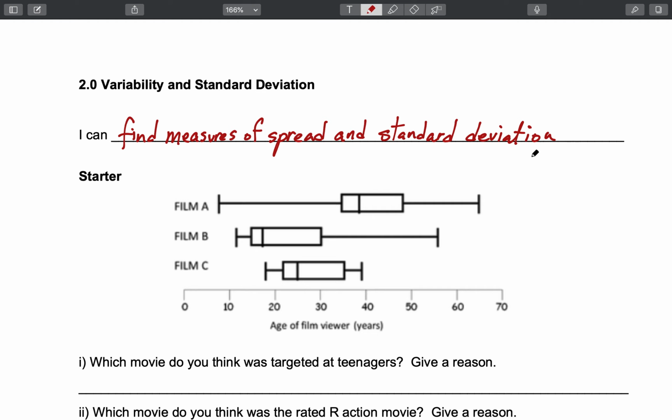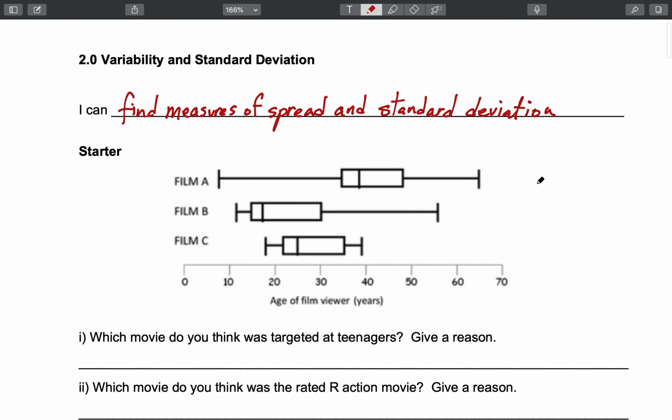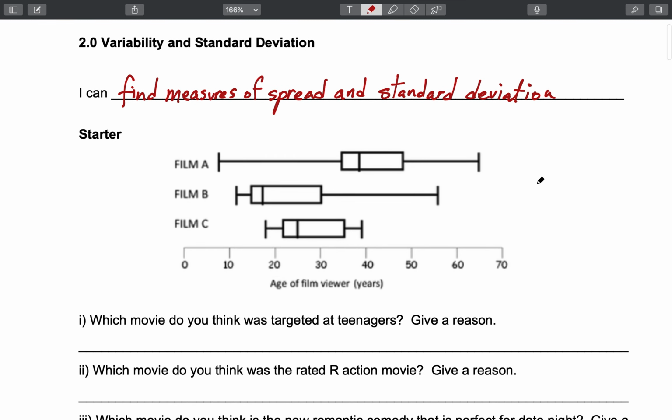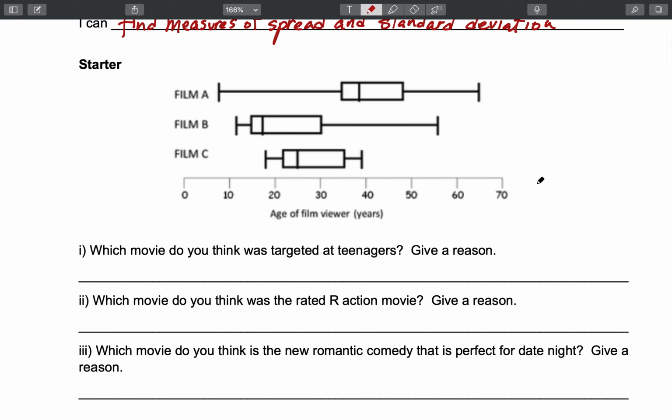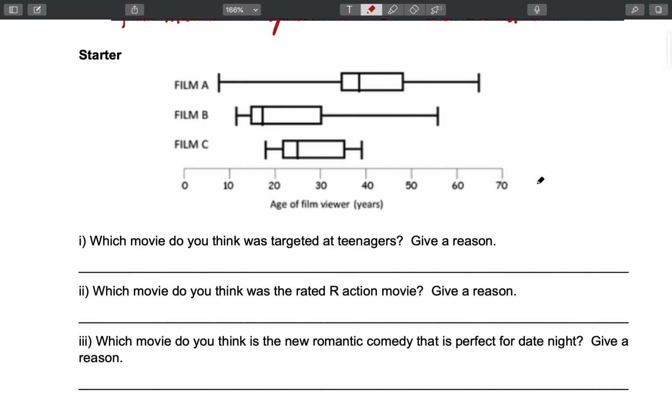Okay, so we're going to review what we did in section 1, which was the box and whisker plots. So we've got 3 box and whisker plots back to back. First question out of this: which movie do you think was targeted at teenagers?